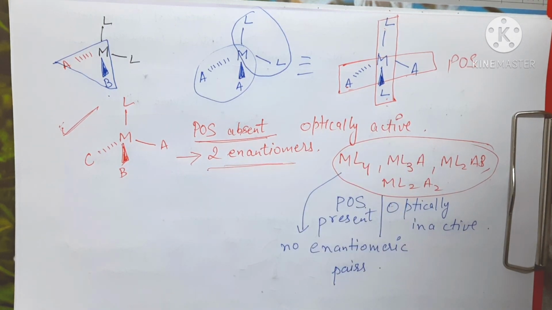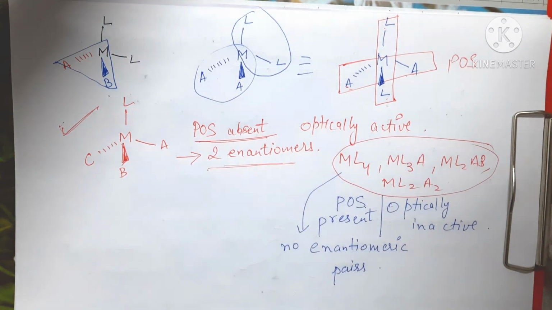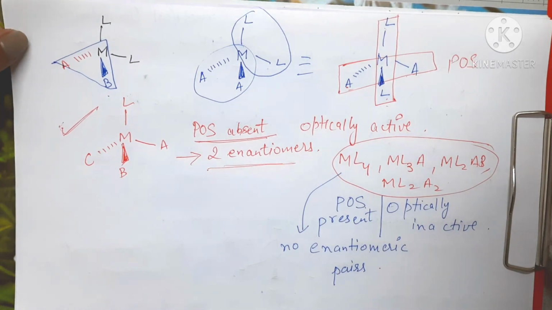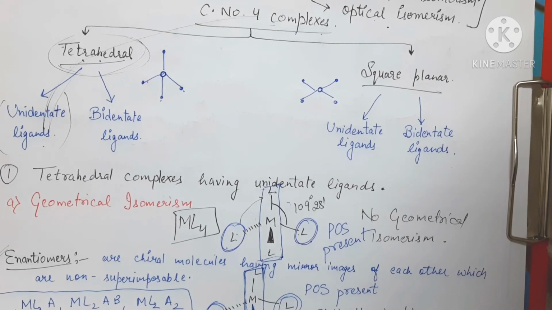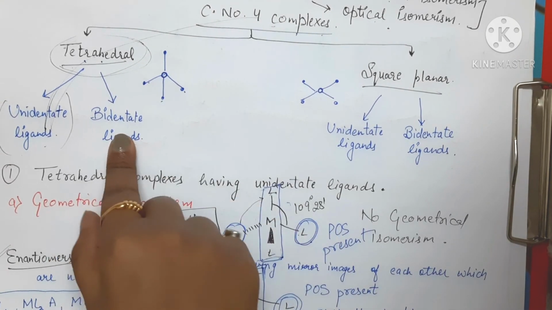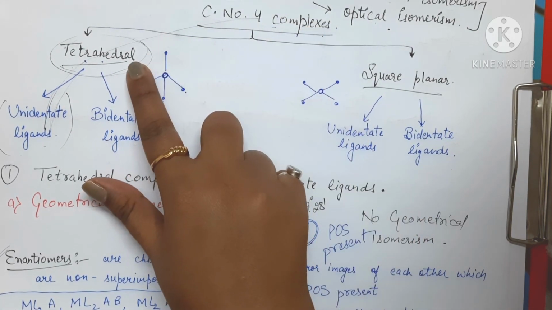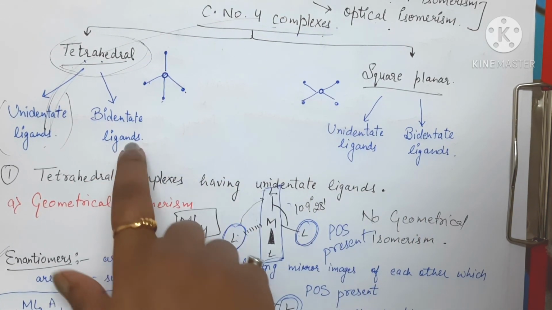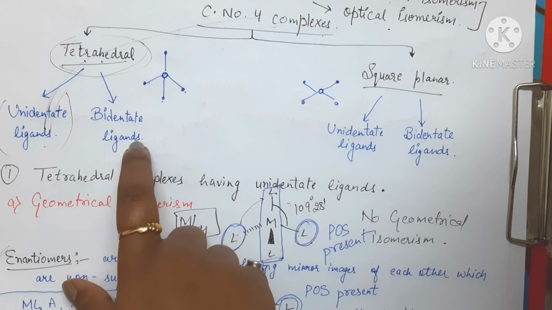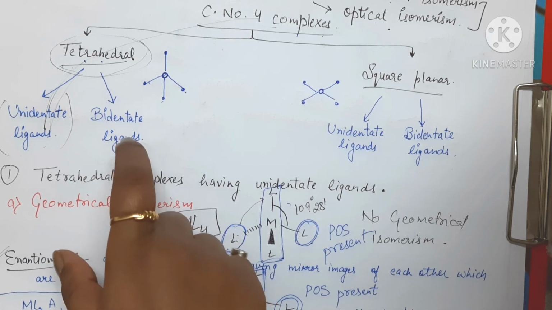So I think this video is going very long, so in the next video we will study the second case, coordination number 4 complexes, tetrahedral complexes having bidentate ligands. What will be the geometrical and optical isomers in those cases, right?